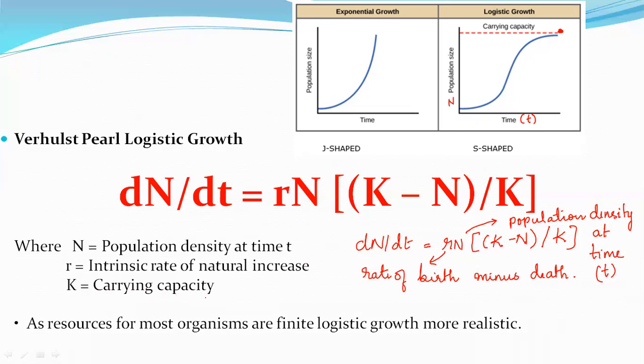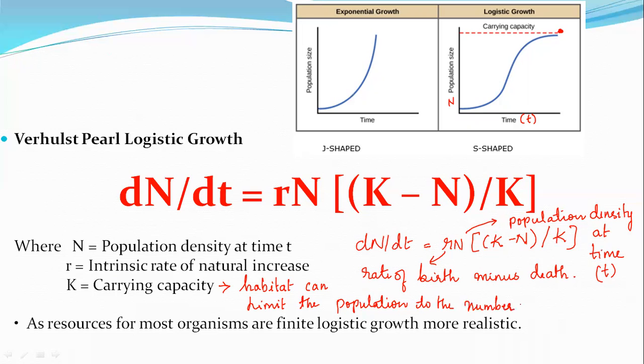So K is the carrying capacity. What is carrying capacity? It is the capacity up to which a habitat can limit the population, depending on how much of the resources are remaining, the number or amount of the resources.